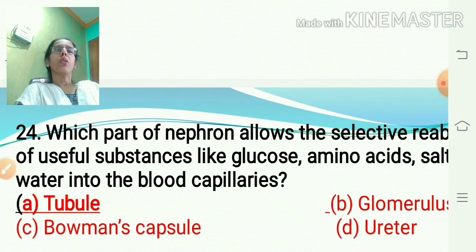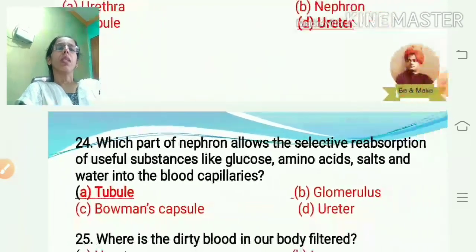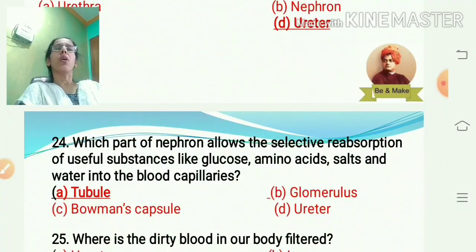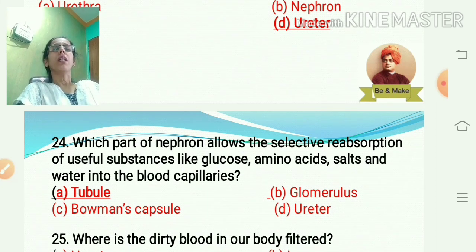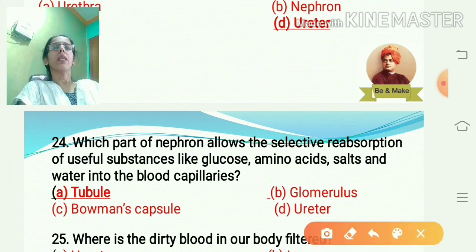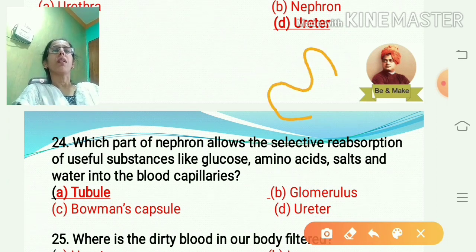Which part of the nephron allows selective reabsorption of useful substances like glucose, amino acids, salts and water into the blood capillaries? There is a tubule. That tubule is the part of the nephron that allows selective reabsorption. Here you can see the Bowman's capsule.